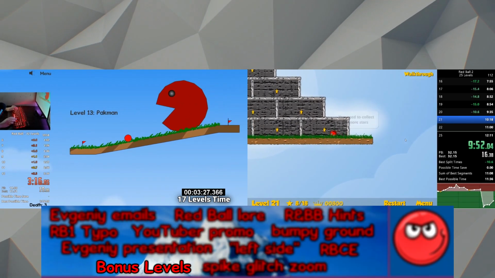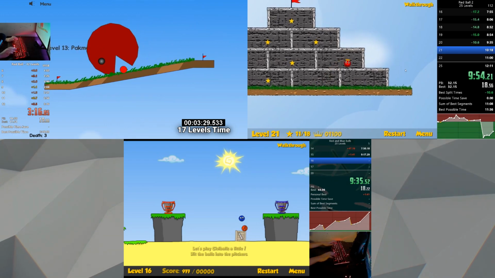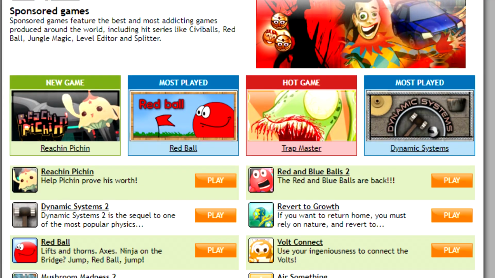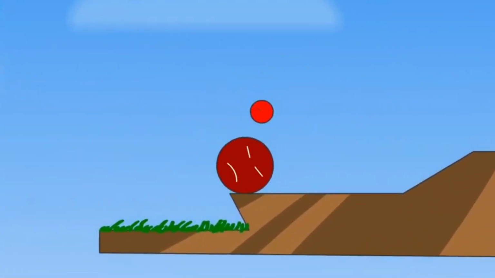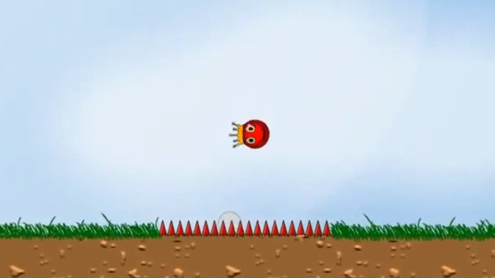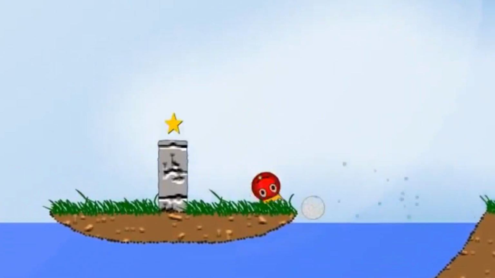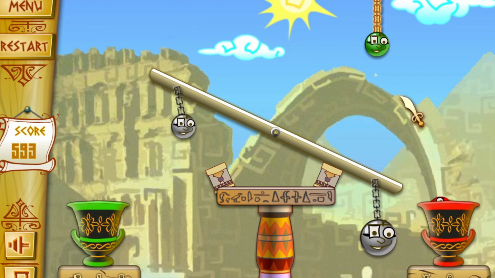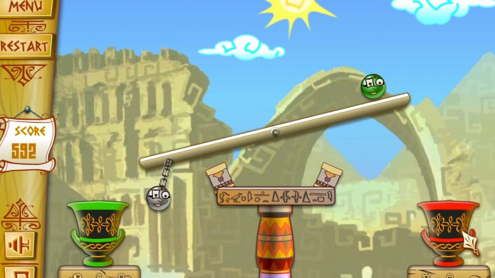In Red Ball, Red Ball 2, and Red and Blue Balls, there are 5 bonus levels that could only be played on King.com, the website that sponsored them. In Red Ball, the levels are pretty standard. In Red Ball 2, Red Ball boasts his crown that he gained at the end of the main game. And the bonus levels in Red and Blue Balls parody Civvy Balls, another ball-related game that was sponsored by King.com.